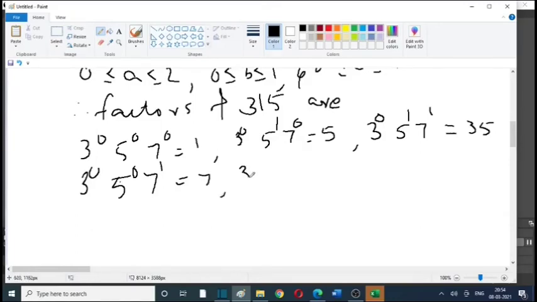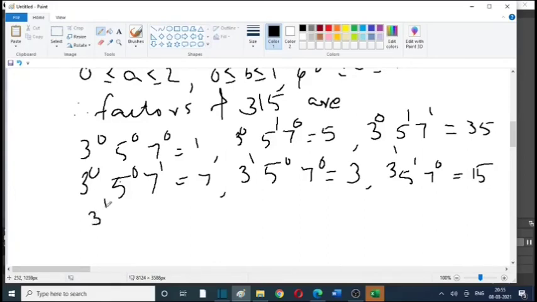Now 3 raised to 1, 5 raised to 0, 7 raised to 0, which is equal to 3. Fixing 3 raised to 1, 5 raised to 1, 7 raised to 0, which is 3 into 5, 15. Next 3 raised to 1, 5 raised to 1, 7 raised to 1, 3 into 35, which is equal to 105.